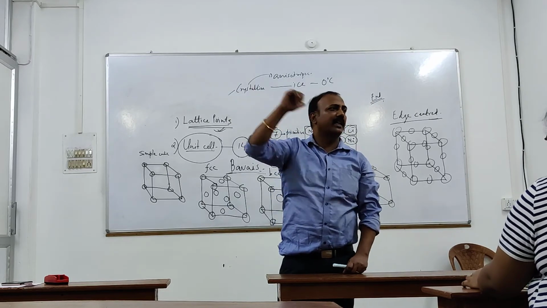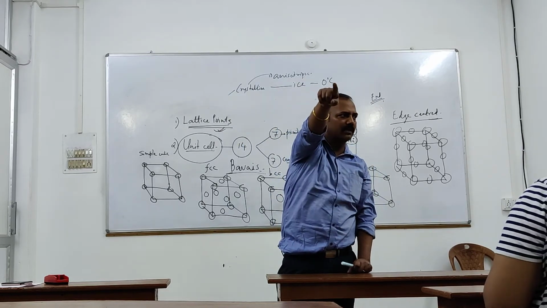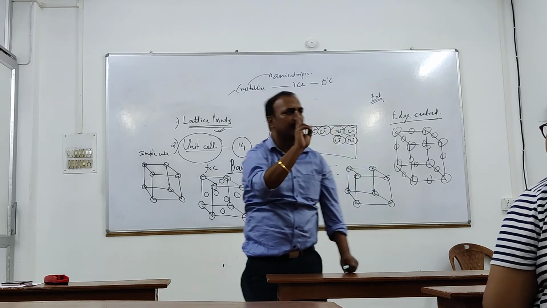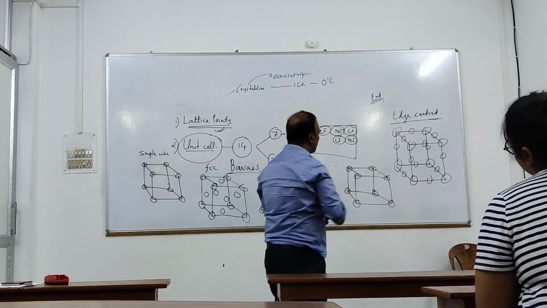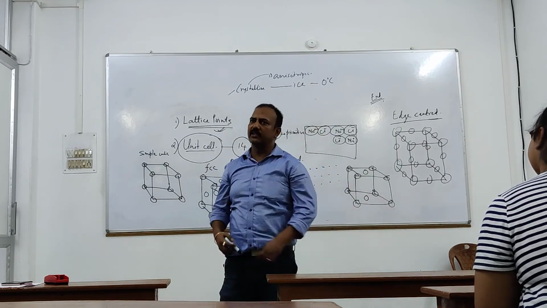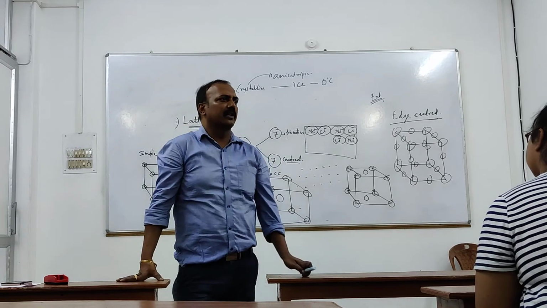अगर ये नहीं होगा, एक यहाँ पे होगा तो एक वहाँ पे होगा. अगर ये भी नहीं होगा तो एक यहाँ पे होगा, एक यहाँ पे होगा. Only two opposite faces there will be. So any two opposite faces I am drawing here. This is end-centered cubic unit cell.